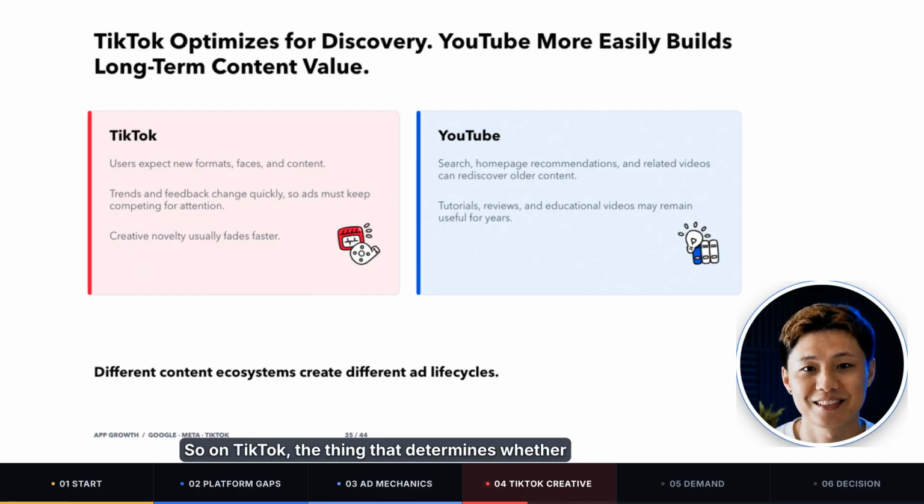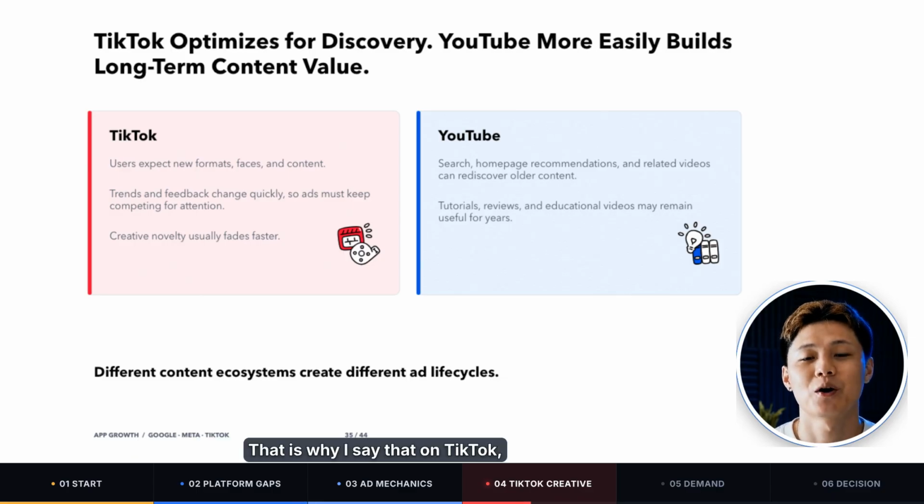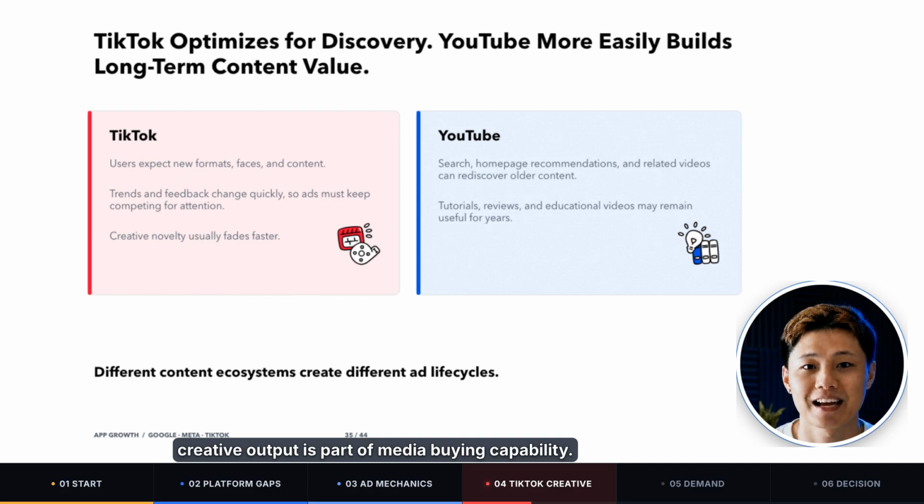So on TikTok, the thing that determines whether you can keep scaling is often not a single winning creative. More important is this: can your team keep producing new hooks, new situations, and new ways of presenting the same idea? That is why I say that on TikTok, creative output is part of media buying capability.